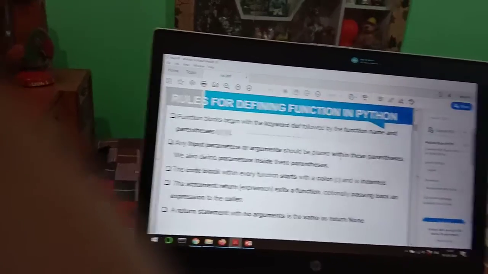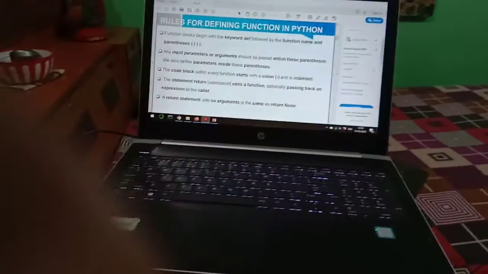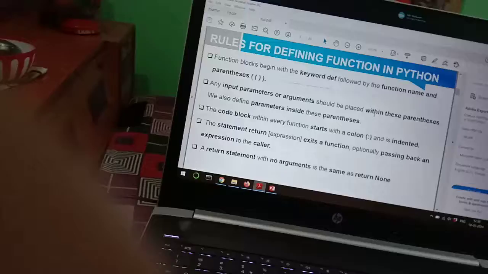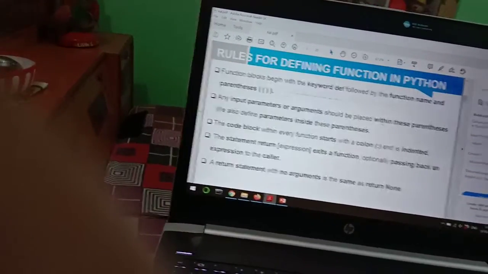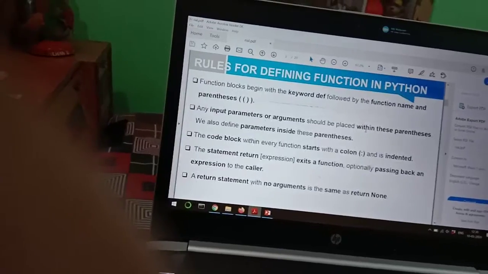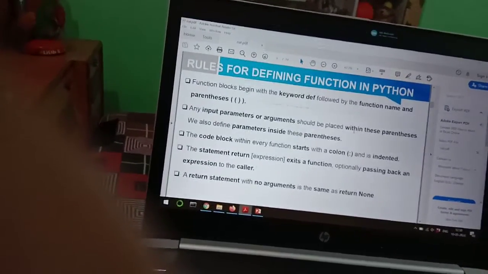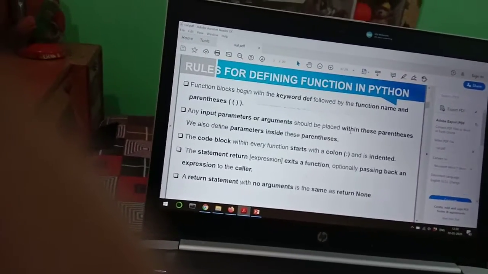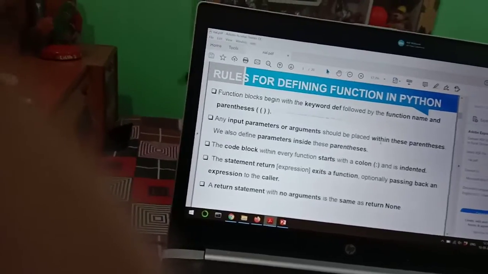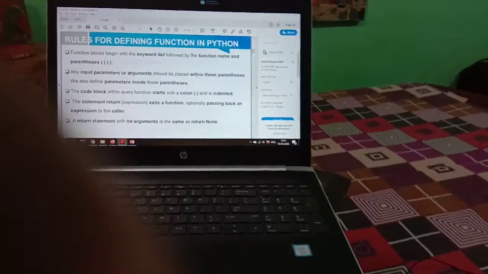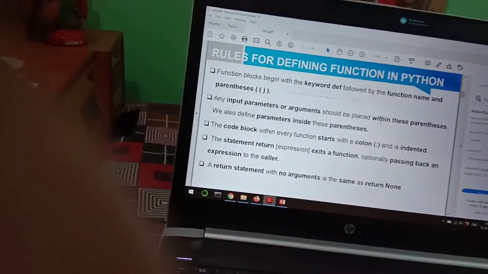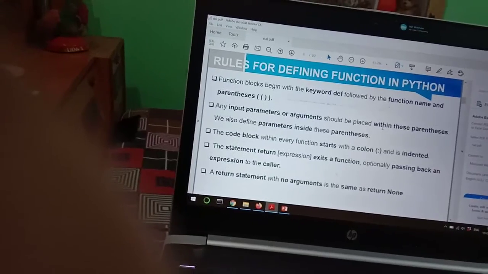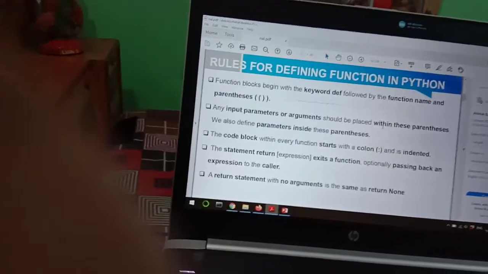Function blocks always begin with the keyword def followed by the function name and parentheses. Any input that is defined inside the parentheses is known as a parameter or argument, and it should be placed within these parentheses only. We also define parameters inside this parenthesis. The code block always starts with a colon and is indented.